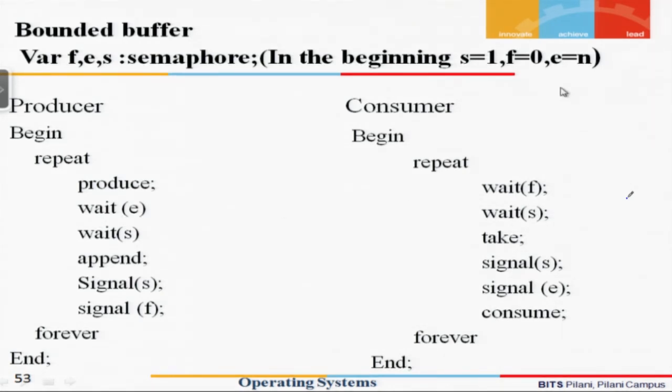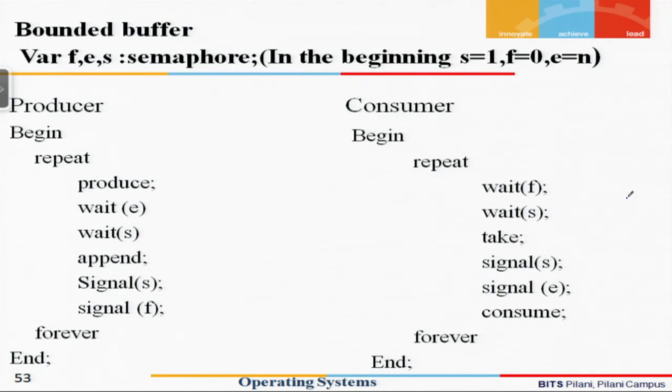So the producer process begins by decrementing the value of E, and every time the consumer consumes a value, it will increment the value.